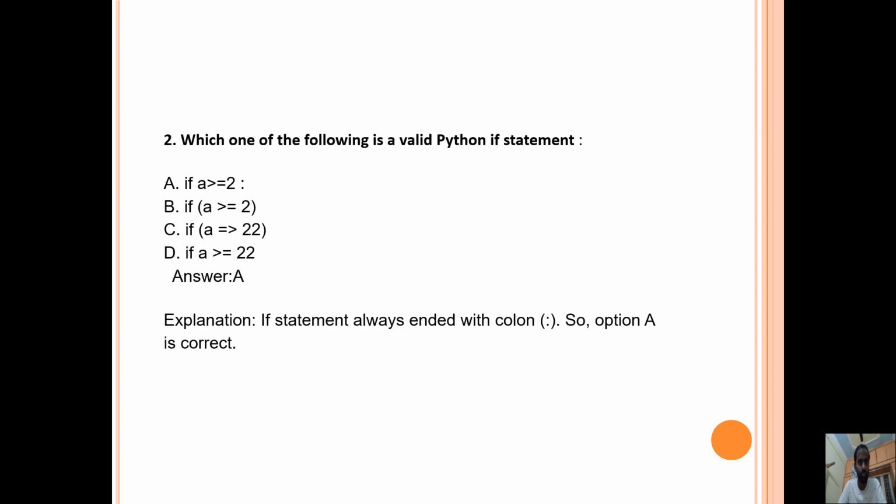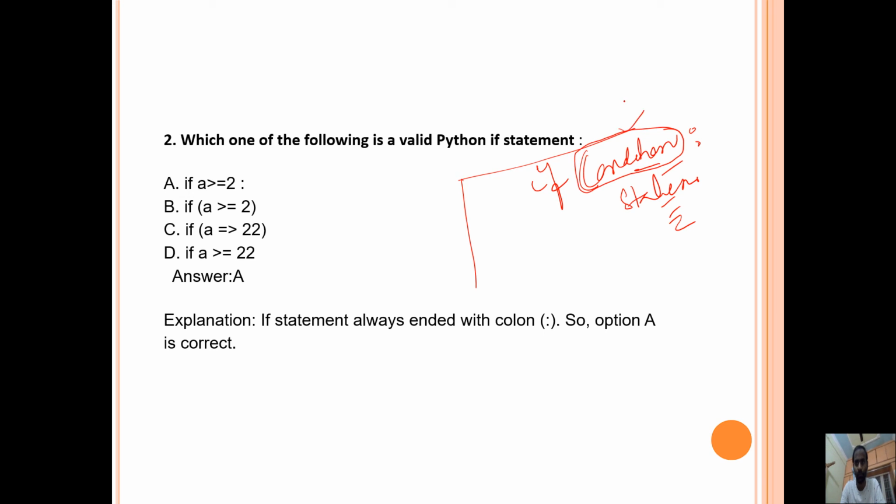Now the second question is which of the following is a valid Python if statement. This is an example of a control structure. If you look at the syntax of the if condition, write the condition, then a colon. After some indentation, you write some set of statements. How it is executed: the condition you have specified is evaluated. If it is true, the block of statements is executed. Otherwise, you exit from the if.